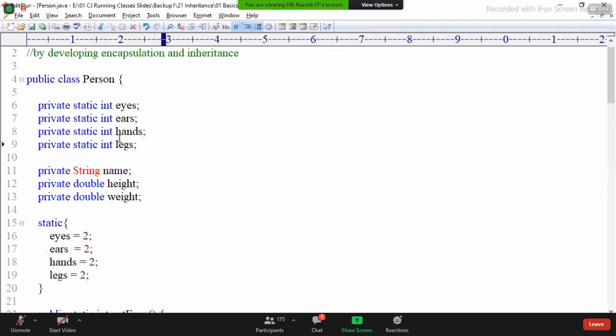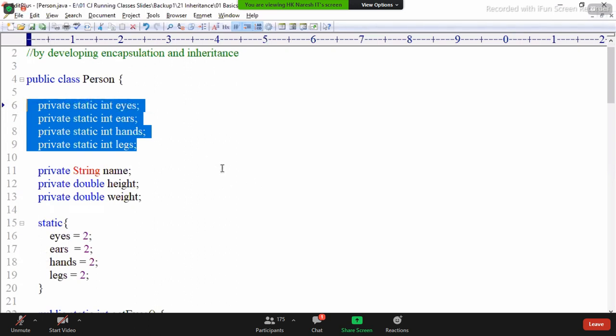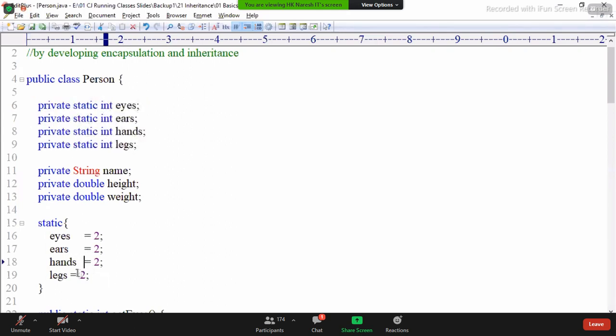Sir, according to real life, all these four properties will be there in every object separately. In real life, separately they are there. Only at display time will it show that every object contains its own property. But for memory saving purposes, we are writing like this.